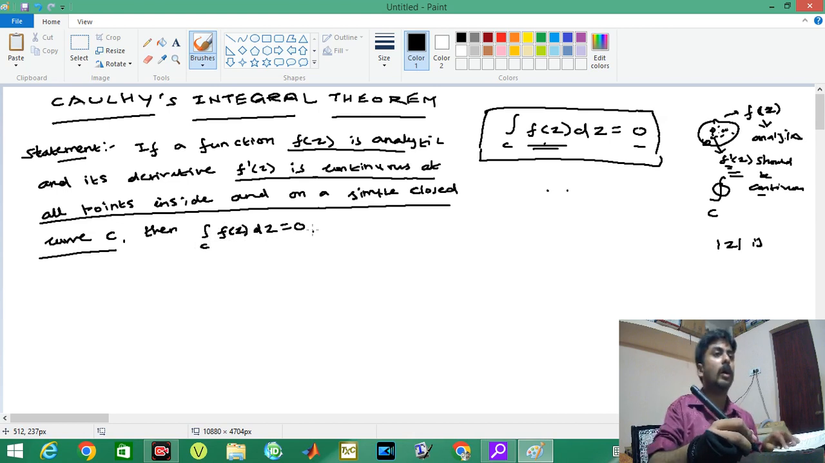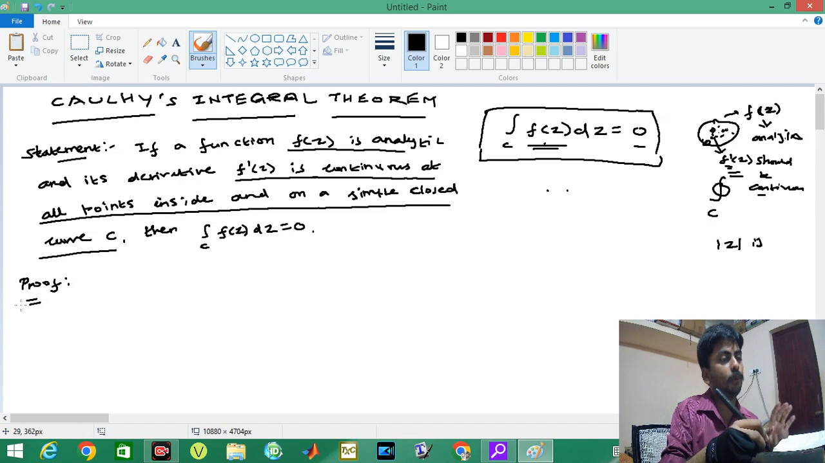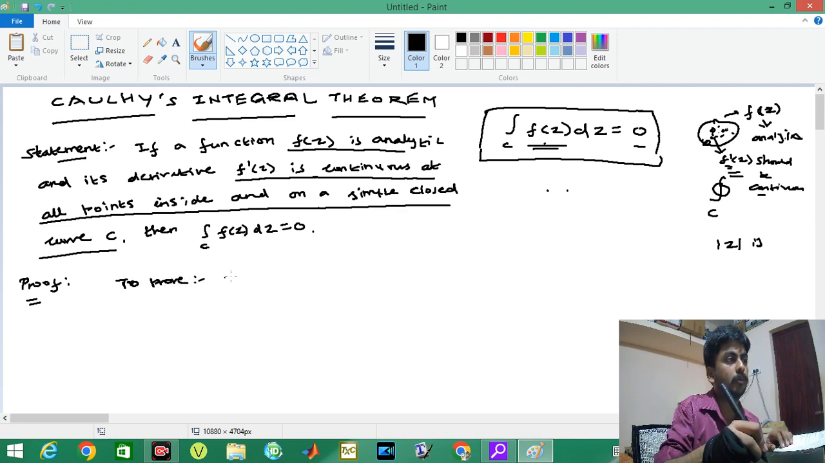Now we want to prove this. How to prove this? See, mathematics is not a tough subject. It is such an easy subject. The proof always depends on the statement. See here, what is the statement? To begin the proof, I am writing: to prove, the integral over C of f of z dz equals 0.